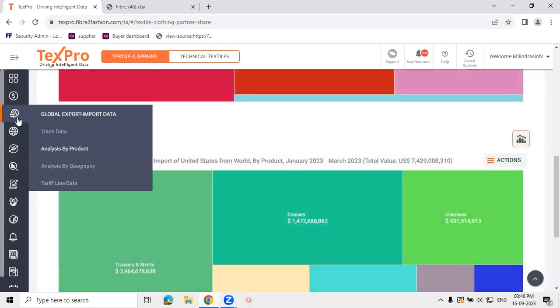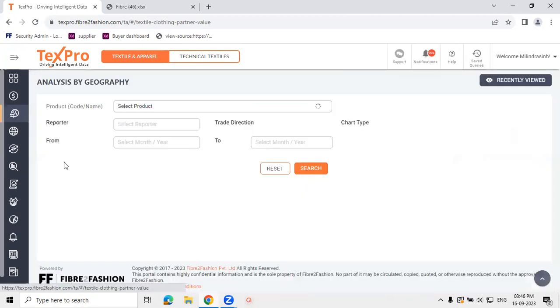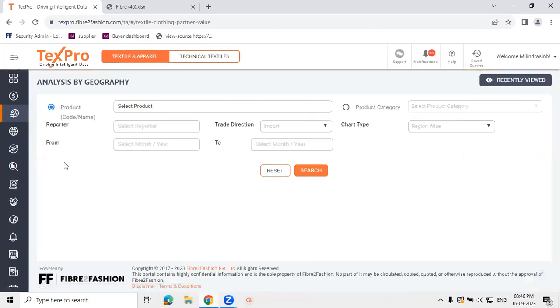Proceeding to the next analysis option that we provide, we have analysis by geography. Under analysis by geography, one can understand which are the top performing geographies for any product or any categories of their interest. This will help them identify new sourcing markets which are coming up as far as the trend is concerned. At the same time, they can identify the markets where the exports are increasing to leverage their product sales.